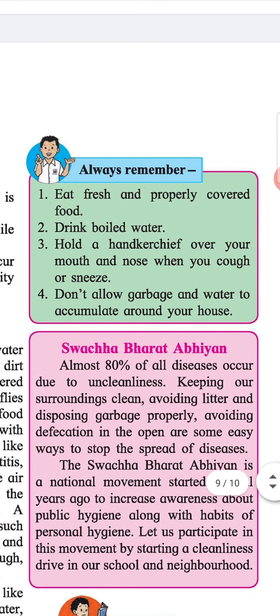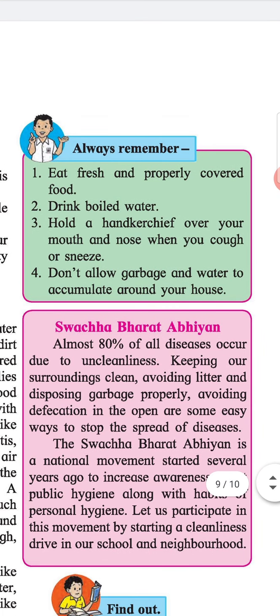Always remember: 1. Eat fresh and properly covered food. 2. Drink boiled water. 3. Hold a handkerchief over your mouth and nose when you cough or sneeze. 4. Don't allow garbage and water to accumulate around your house.